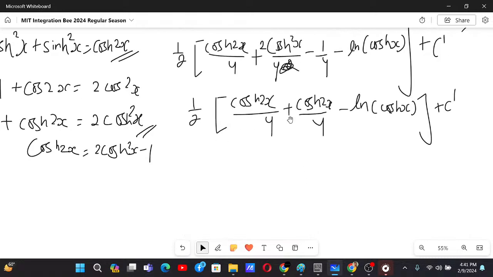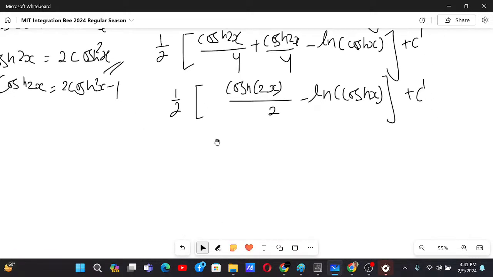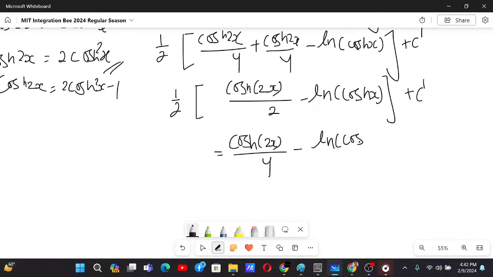Now we can add these two, so we have 1 by 2 and we have cos 2x by 2 minus ln of cos x plus c dash. Finally, if we distribute the half to both terms, we get cos 2x by 4 minus ln of cos x by 2 plus c dash, and that is the answer.